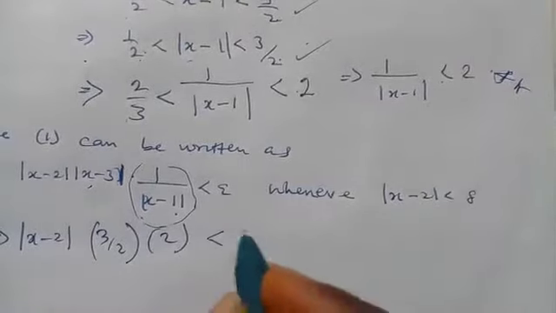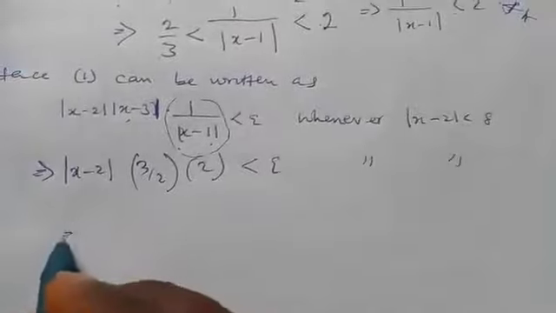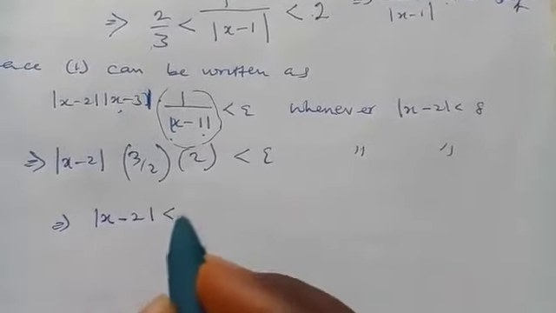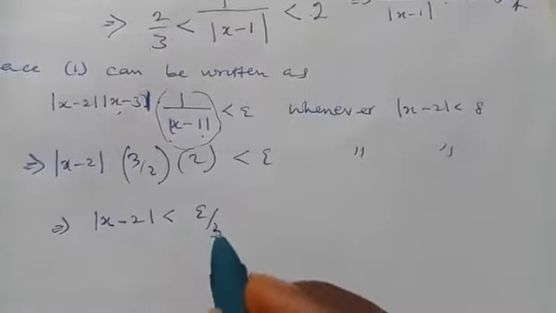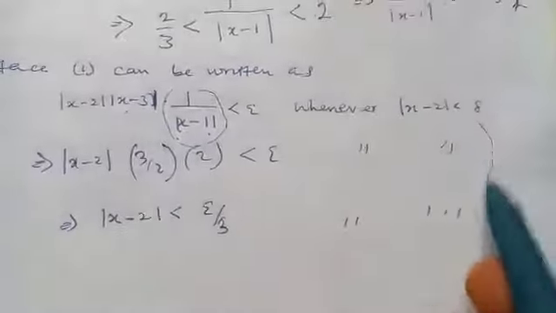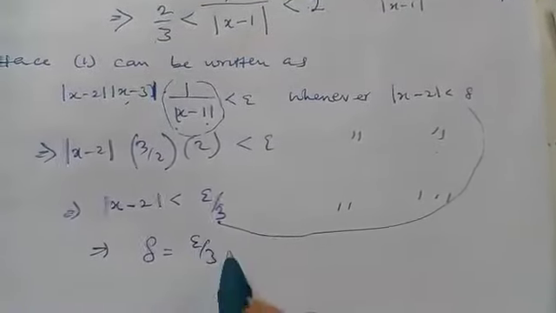It's strictly less than epsilon whenever this occurs. So this simply implies that the absolute value will strictly be less than epsilon over 3 whenever this occurs. If you compare, you see that delta is equal to epsilon over 3.